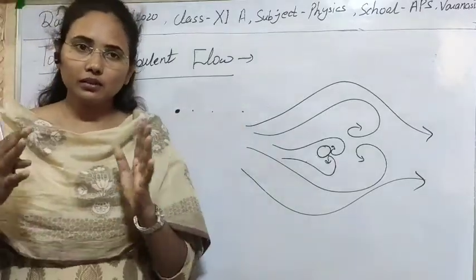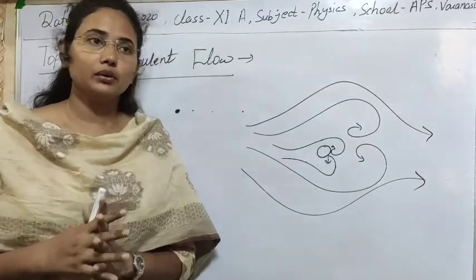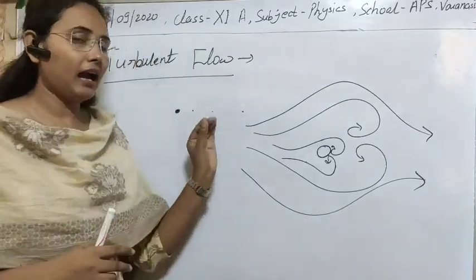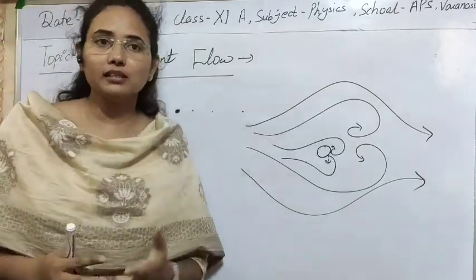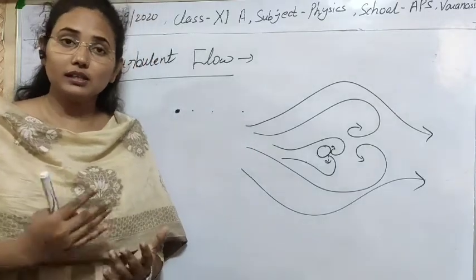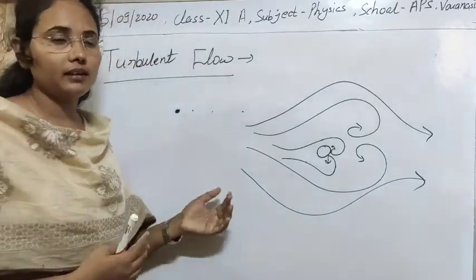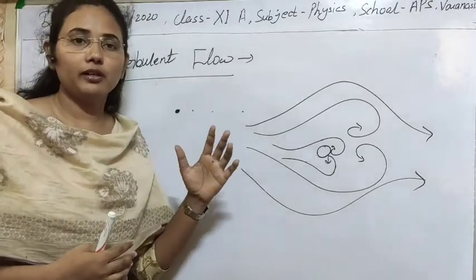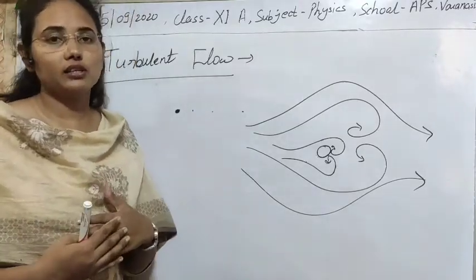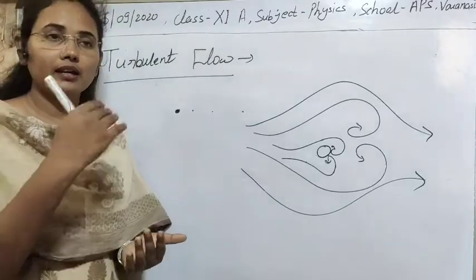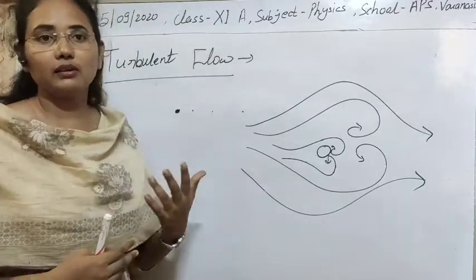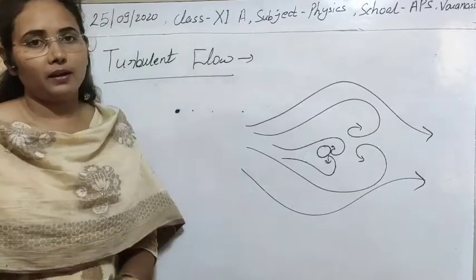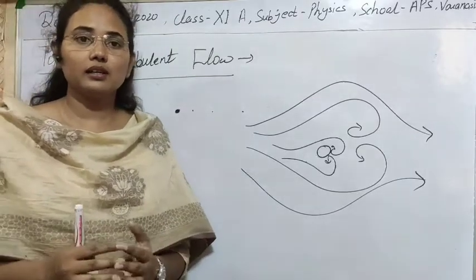So I think the flow of liquid is now clear to you. One quantity I mentioned every time is critical velocity. So what is the critical velocity? Let's see that, because every flow depends on it. If the velocity of the fluid is less than the critical velocity, then the flow will be streamlined, and if it exceeds the critical velocity, then the flow becomes turbulent. So let's see what the critical velocity is.